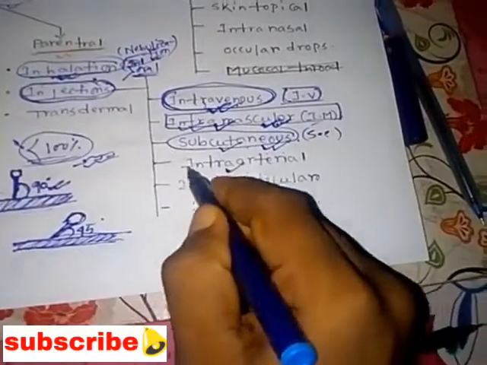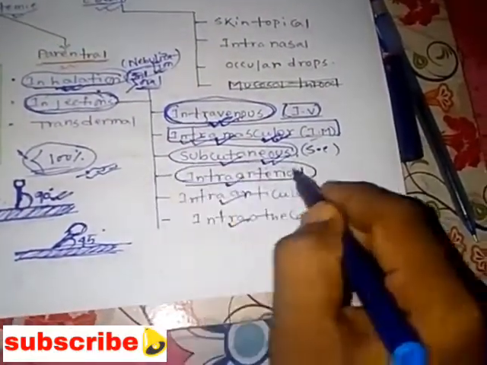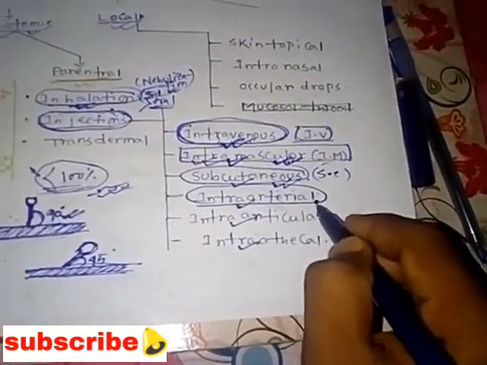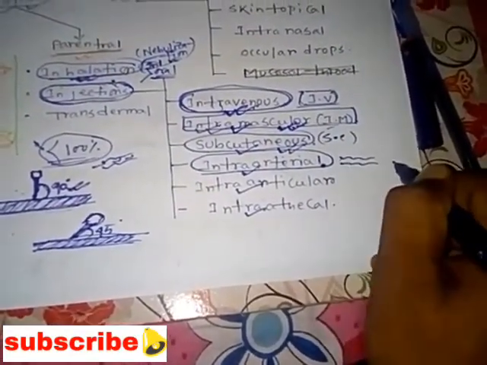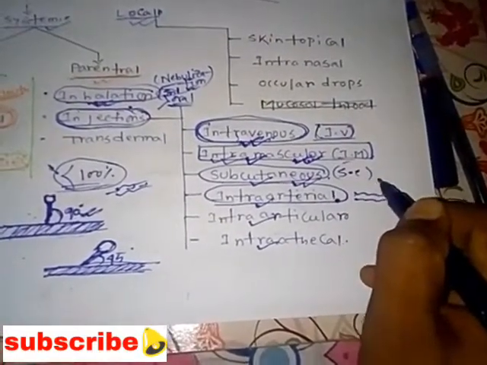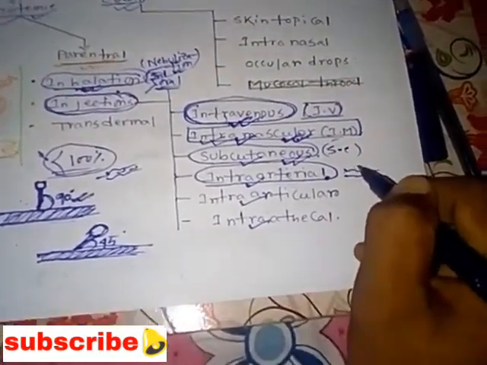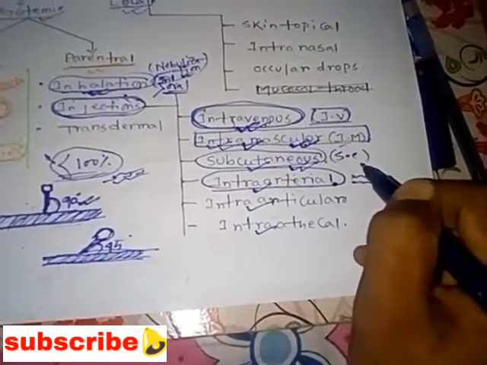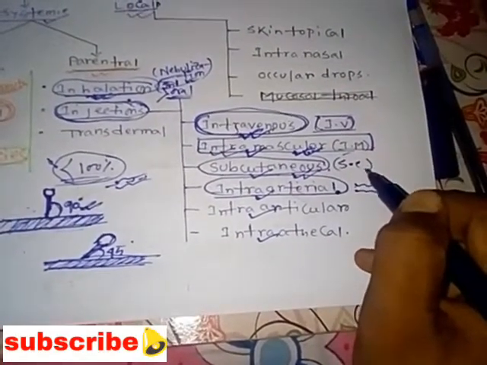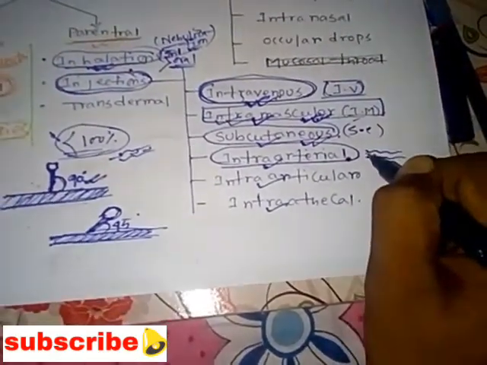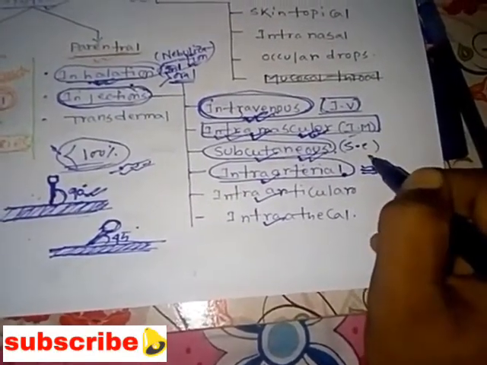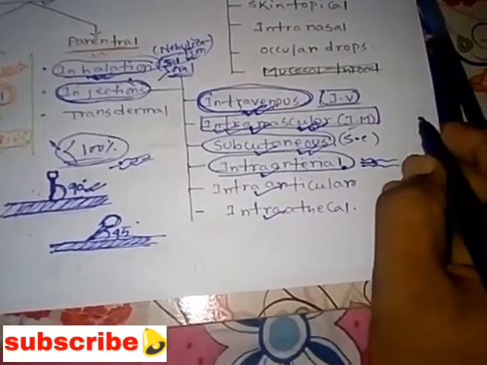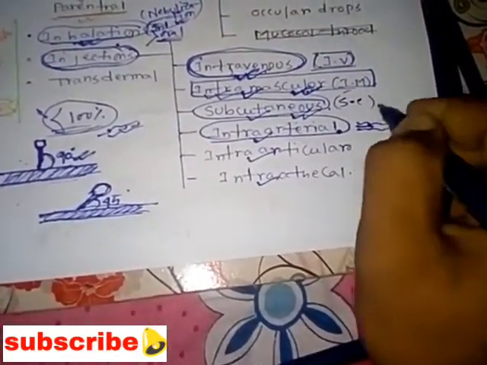And next we'll see intra-arterial. It is the type of drug administration where the drug is administered into the artery. You might have seen that in our body there are different arteries and veins, right? In different critical situations we need to administer the drug into the artery region.